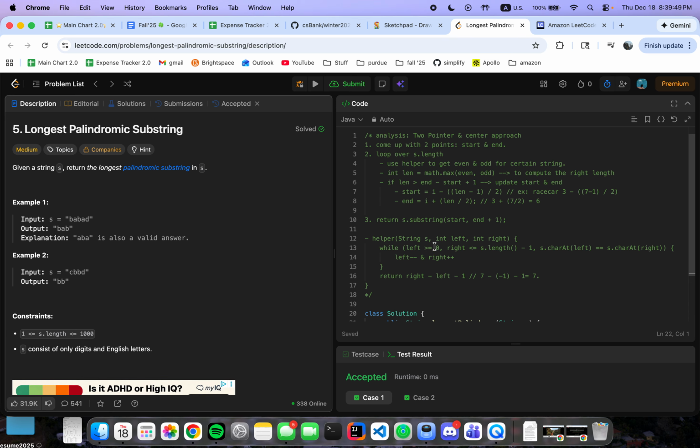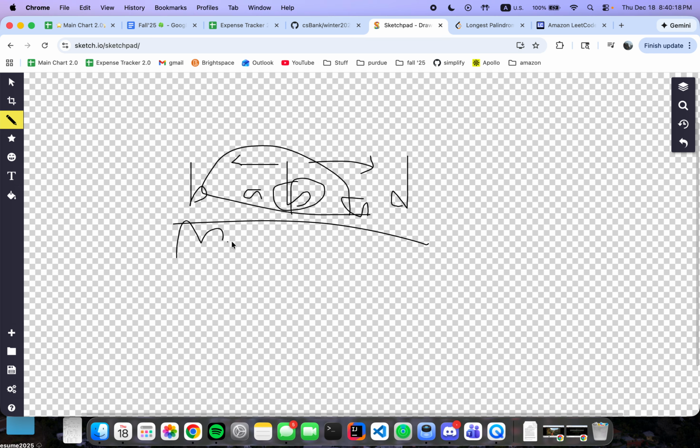So to solve this, we are going to use a two-pointer and center approach. Basically, what it means is, for example, let me write it down here real quick. B, A, D, right? We are using two pointers and the center approach, so we start from the center, expand from there, and go over the matches. And if it matches, we use Math.max to get the max length of the substring.